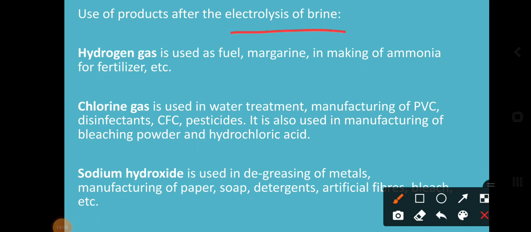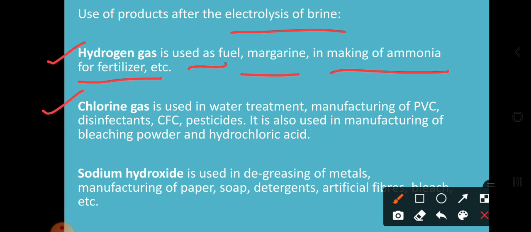So a 1 mark question or a 2 mark question can be asked: what are the uses of hydrogen gas, chlorine gas and sodium hydroxide? At that time you have to write this. First, hydrogen gas is used as a fuel and in making ammonia for fertilizers. So we can use this hydrogen gas for making fertilizers, for making fuels, and for making batteries also.